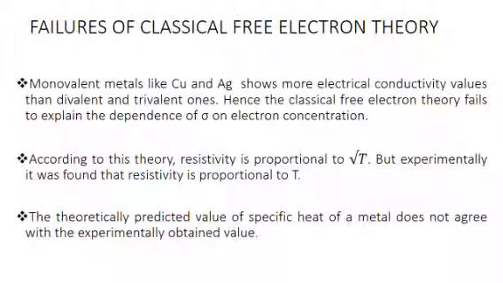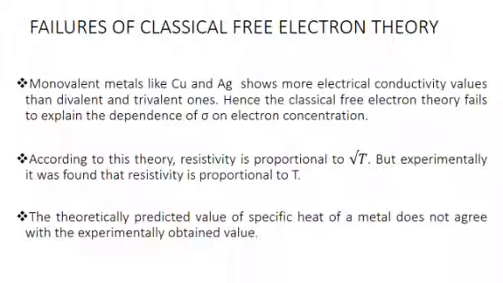We learned that sigma is equal to ne squared tau by m. That is, electrical conductivity is directly proportional to the number of free electrons per unit volume. According to this equation, a trivalent metal shows more electrical conductivity than a divalent metal, and a divalent metal shows more electrical conductivity than a monovalent metal. But experiments reveal that monovalent metals like copper and silver show higher electrical conductivity values than divalent and trivalent ones. That is, classical free electron theory fails to explain the dependence of conductivity on electron concentration.